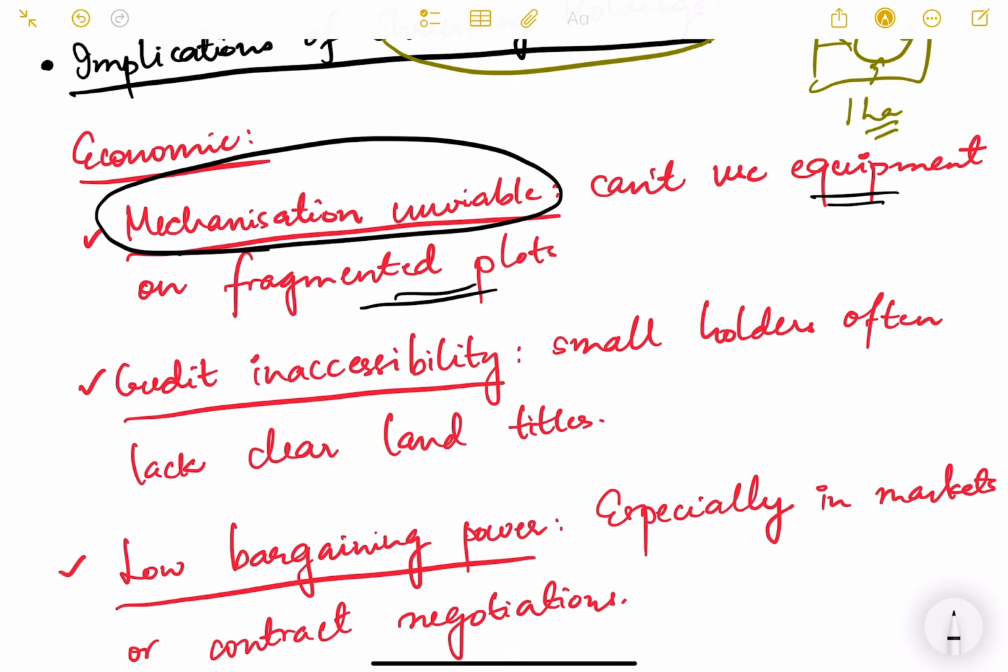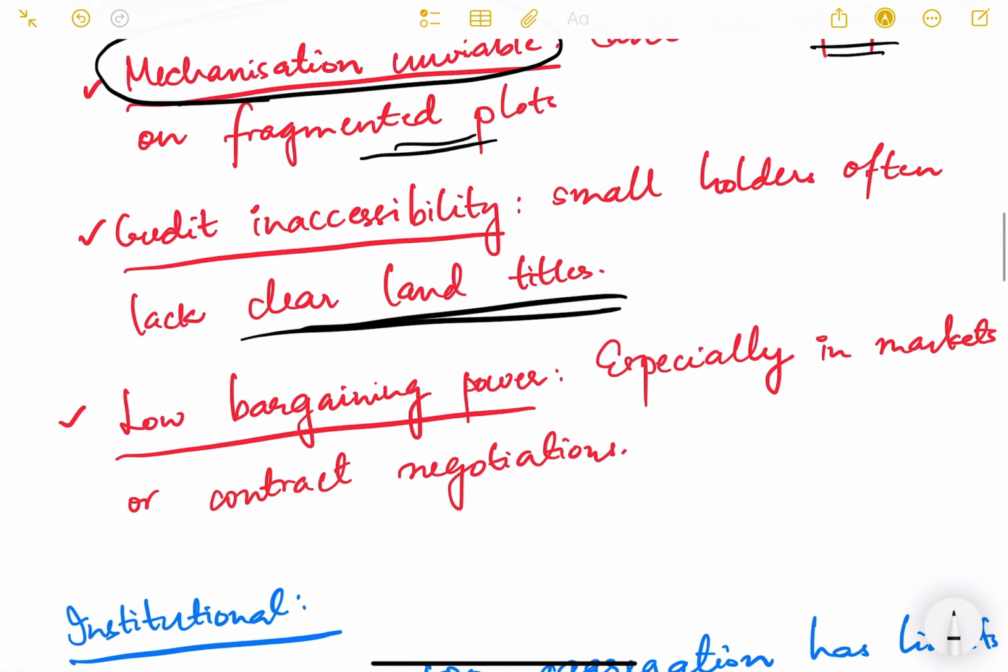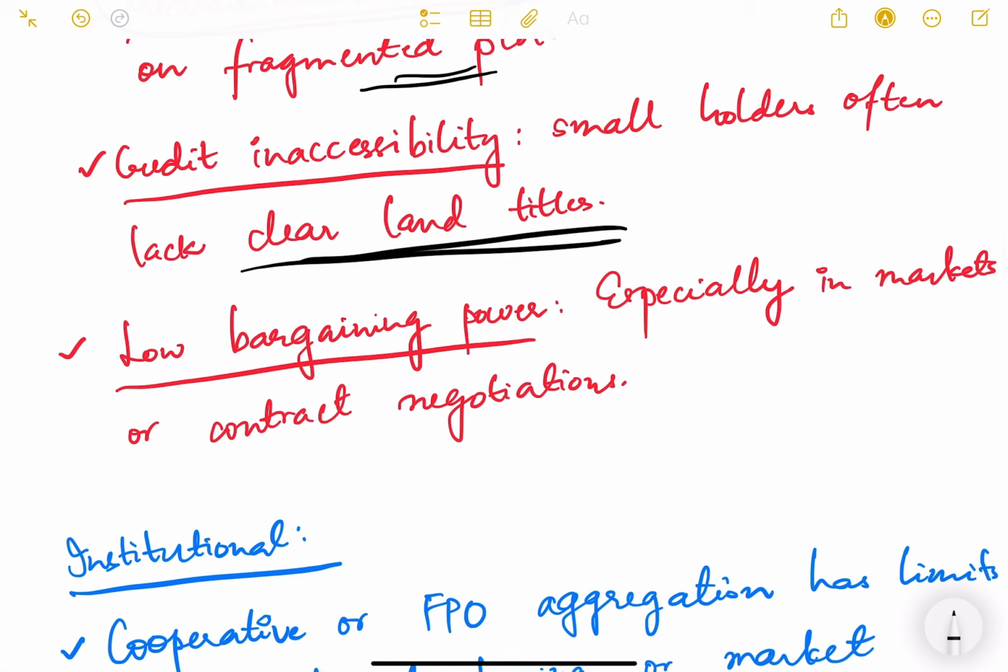Then there is credit inaccessibility. Smallholders often lack clear land titles, so that is also a problem. Their land is recorded maybe in the name of their grandfather or father, or even 3-4 generations back, and by the time it comes to them, it becomes very small. Also the land title, the ROR, the record of rights that shows how much property you own, is not in their name because they have not corrected it. Since their father, grandfather, great grandfather, it has not been corrected, so partition is not shown in the ROR.